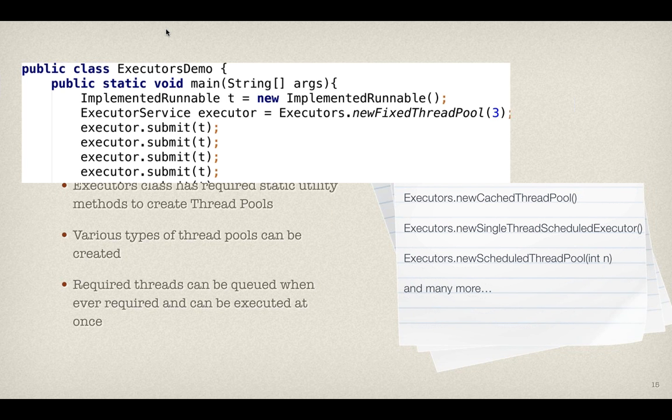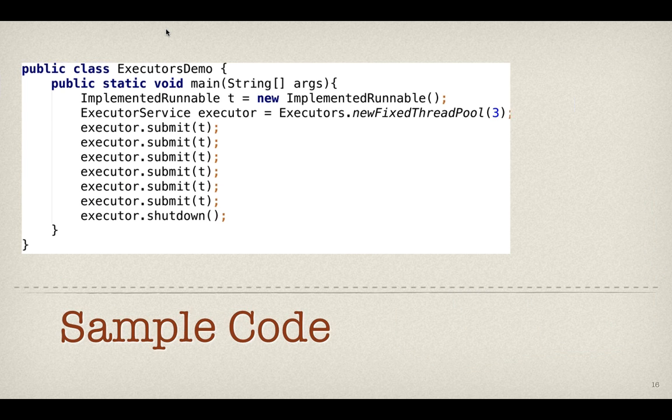The new single thread executor only executes one thread at a time. It doesn't switch between the threads. It waits until one of them is complete and then brings in another one. The same way, the cached thread pool will keep some threads in cache.